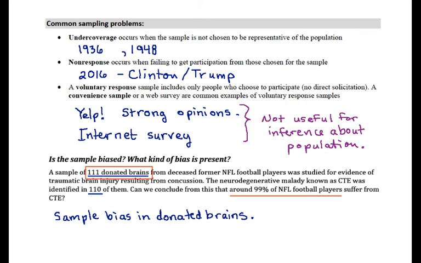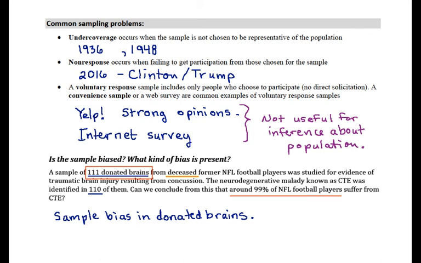So part of the potential for bias here comes from the fact that these brains were donated by the family members of the player. Another part of the bias is we're only looking at deceased players, right? So it's certainly possible that players with healthy brains live longer, right?